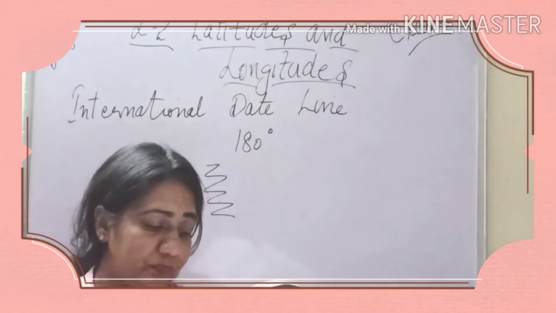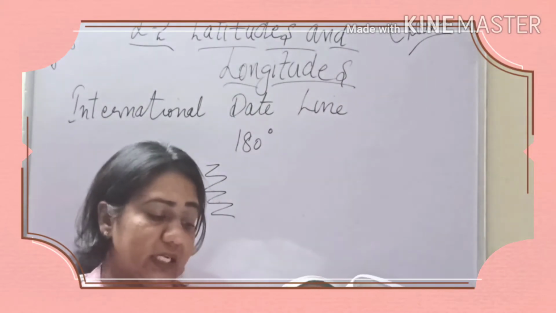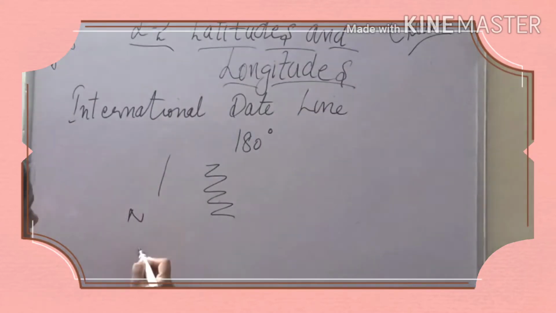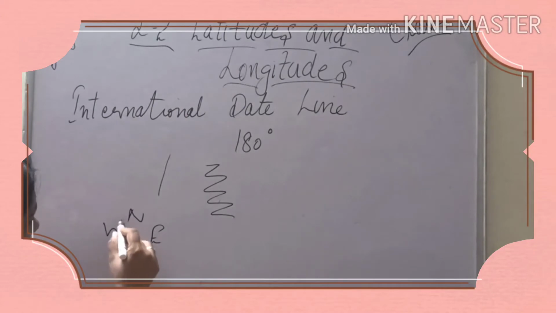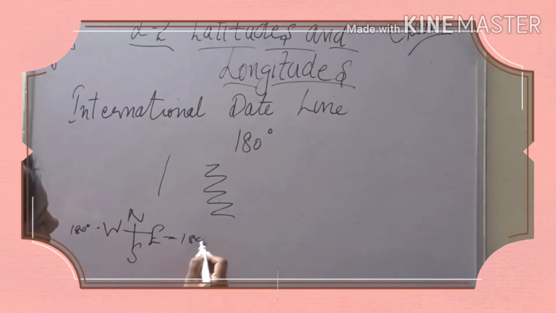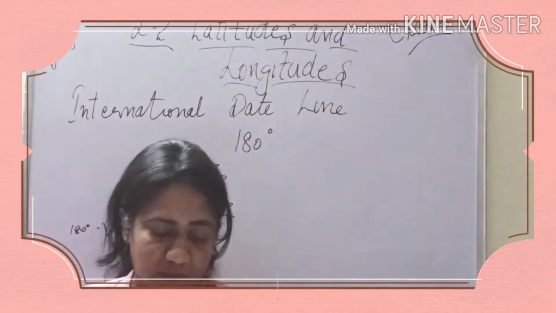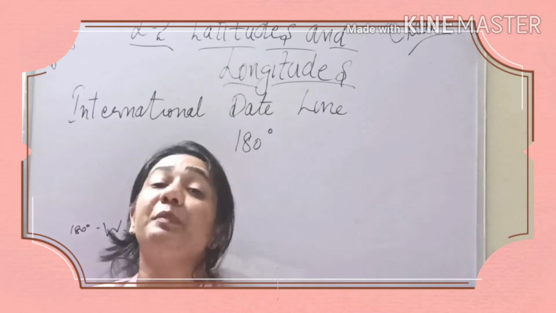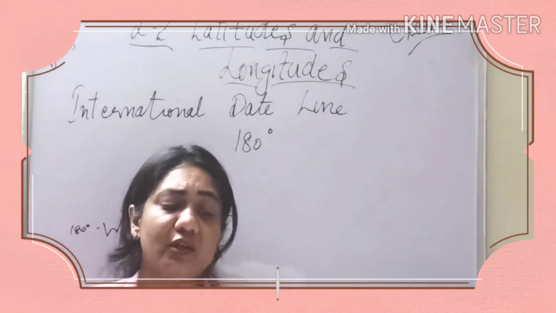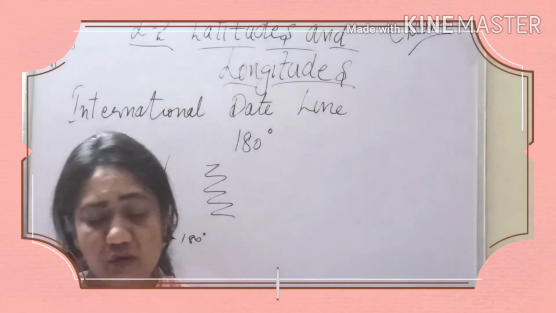Just mark it. And 180-degree east and west is the same meridian. If we talk of the 4 directions, north, south, east and west, then you will see that in the east also and in the west also it is the same meridian, which is 180 degrees. So it is drawn on the map in a zigzag manner, please underline, to accommodate different countries or group of islands on the side of it.